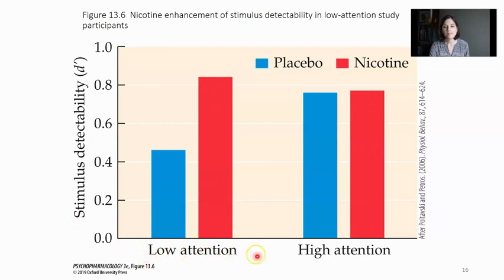And you can see they've grouped their participants based on whether they had low attention or high attention at baseline. And individuals who score low on measures of attention actually do better after they've been given nicotine versus a placebo, whereas there's no difference in individuals who already score high on attention. So this demonstrates that nicotine can improve attention in humans given the right study conditions.